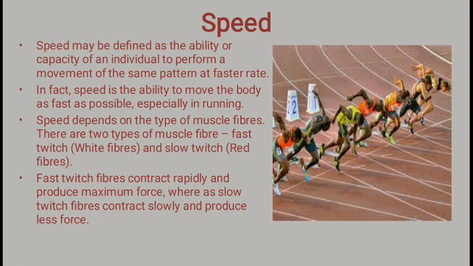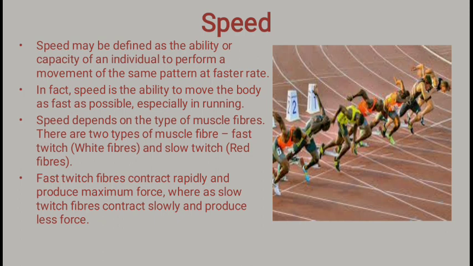When you see the composition of the muscle, it depends upon these two types of fiber. Those who have more white fibers have good speed and very quick movement. Those who have slow twitch fibers, which are red in color, have slow movement, but they have long-term endurance. So those who possess fast twitch fibers are good athletes and good short runners, for example in a 100-meter run or any activity of shorter duration. Those who have slow twitch fibers have good endurance.